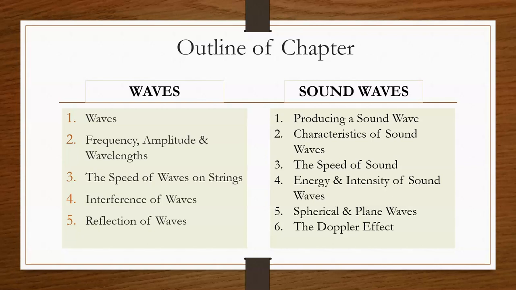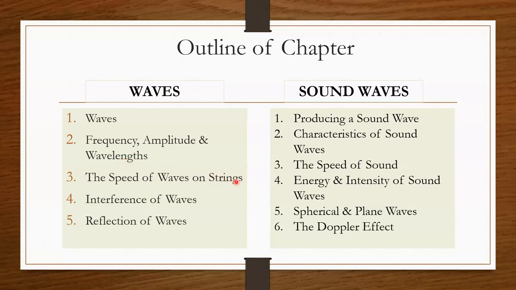So first and foremost, we will introduce ourselves to what this wave actually is, how we define the wave itself, and the next one we will study a few characteristics or properties of waves such as frequency, amplitude, wavelength, wave speed, and others.